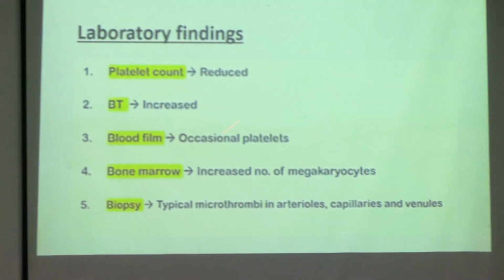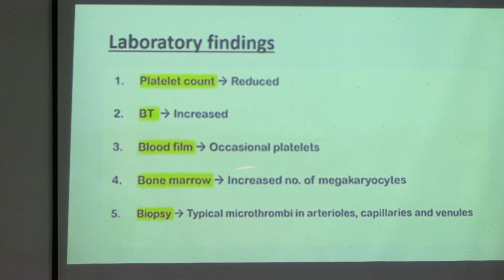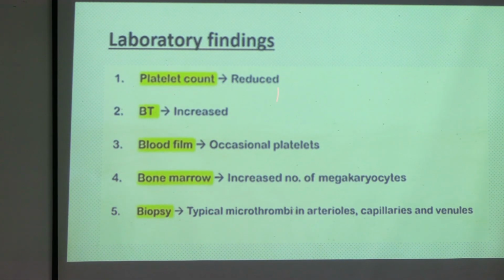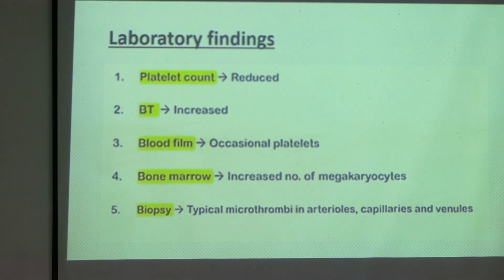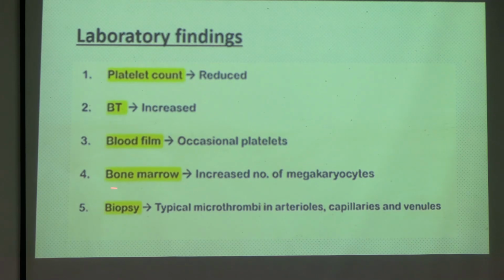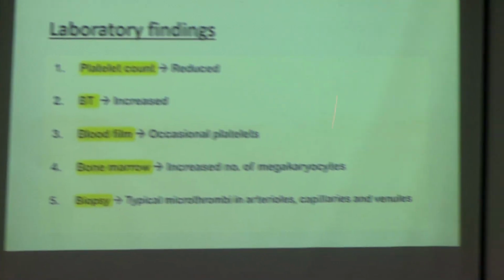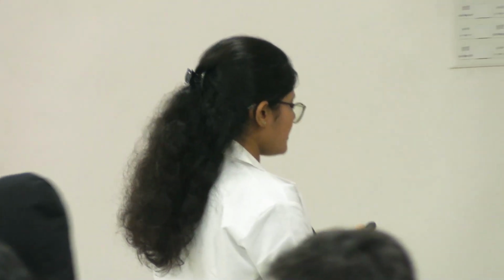Okay, so BT will be increased, and the blood film is the same as ITP. Bone marrow shows an increased number of megakaryocytes, because both of them are megakaryocytic thrombocytopenia. One exceptional thing is in biopsy, there will be microthrombi in the arteries, capillaries and venules. Is it clear? Okay, because in the last ITP, you didn't get this point, right? So here the thrombus is forming, so there will be microthrombi in the arteries, capillaries and venules.